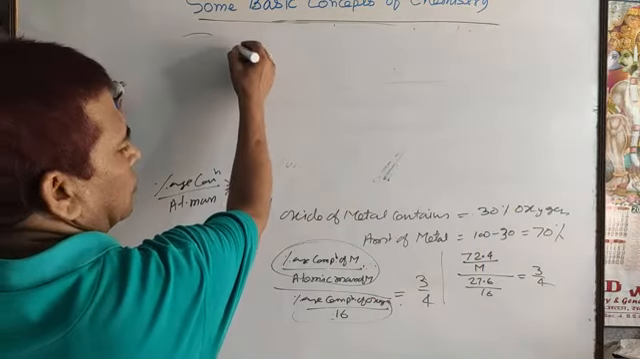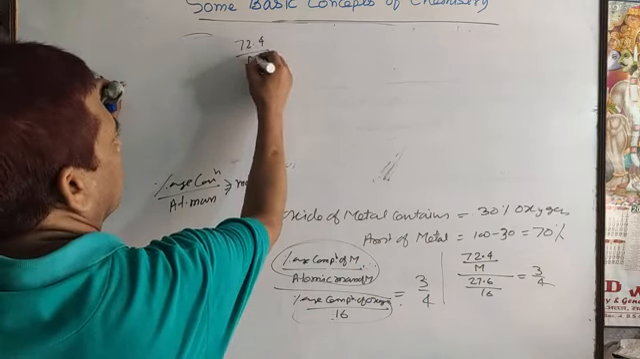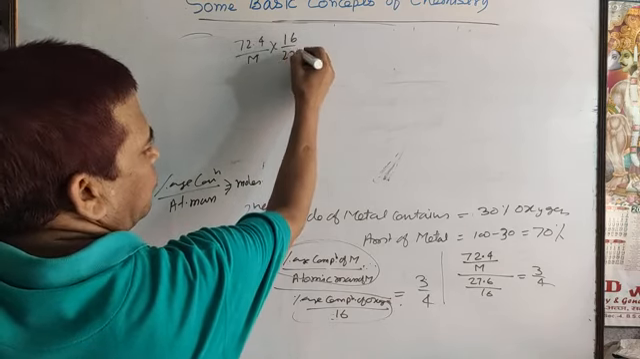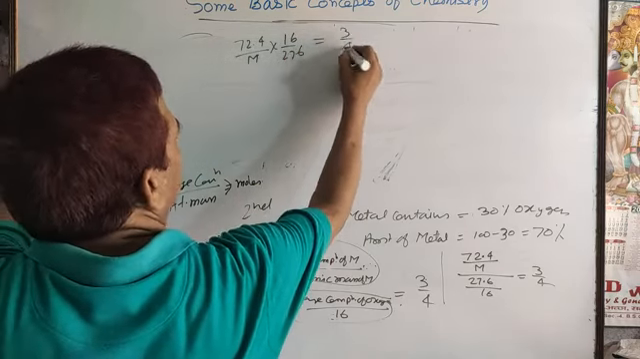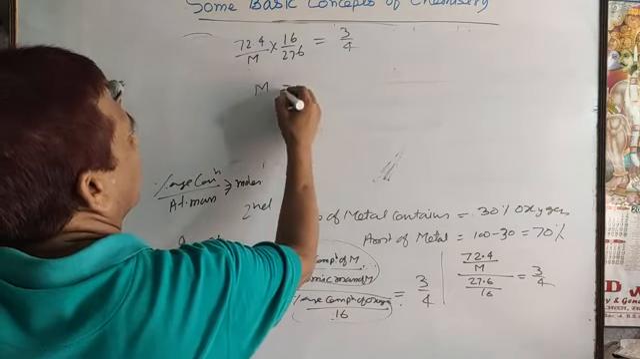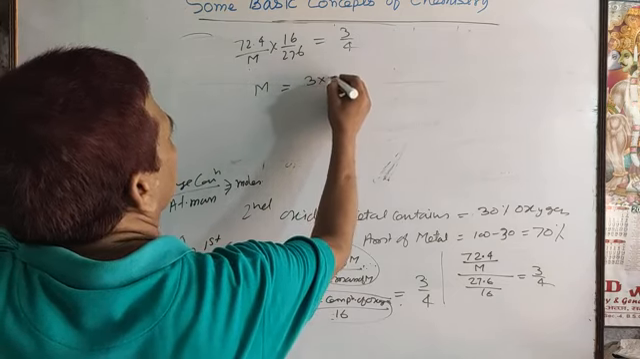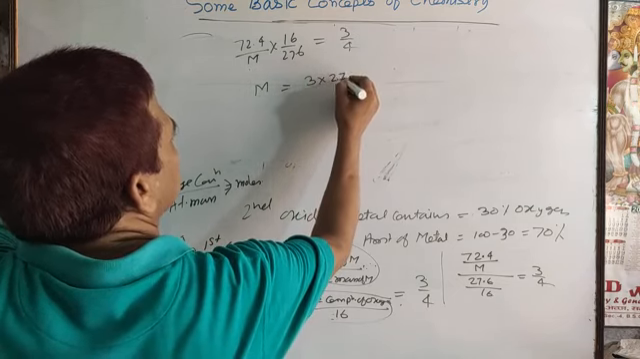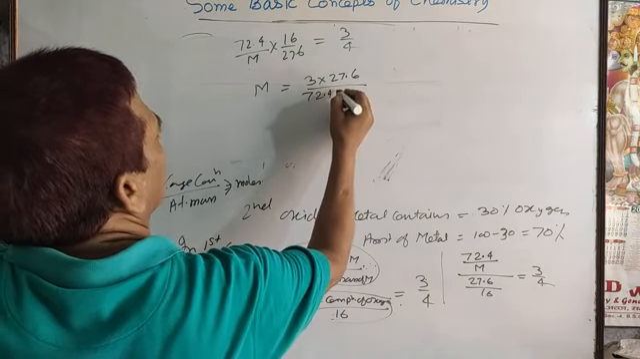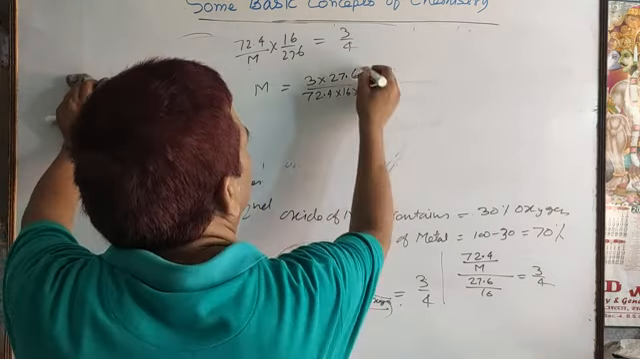So now here 72.4 by M into 16 by 27.6 equals 3 by 4. So the atomic mass of the metal can be calculated now. So you can write here 3 into 27.6 by 72.4 into 16 into 4. Okay, this one.